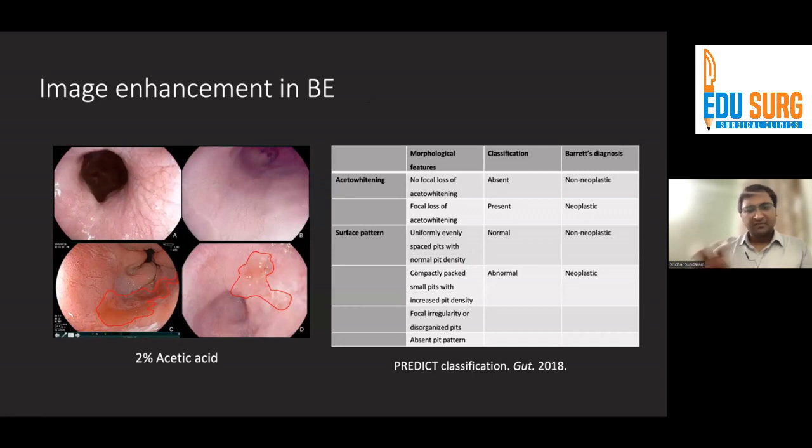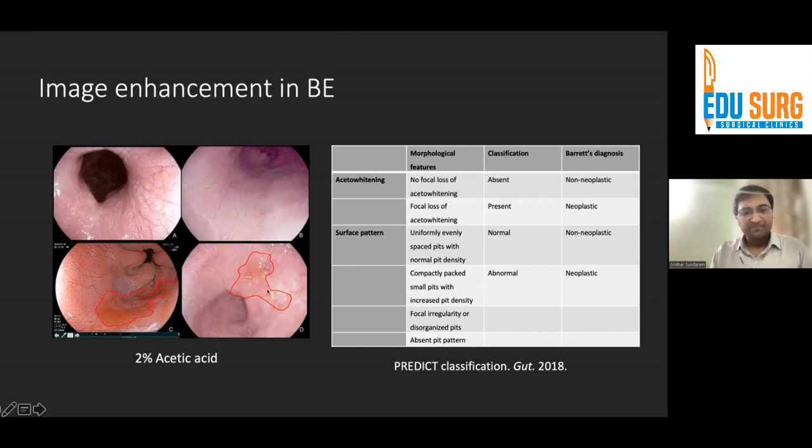Now, Barrett may lead to early esophageal adenocarcinomas, and diagnosing them is very important in these patients, which is why there are different image enhancement modalities which will help us detect these lesions better. One of them is the use of acetic acid. We use plain vinegar in our setup. The vinegar that is available in your kitchens can be used with 1:1 dilution with water or with saline, and we spray it over the mucosa, and you will see something called acetowhitening. This is acetowhitening that is seen in the Barrett mucosa, and lesions may get highlighted better.